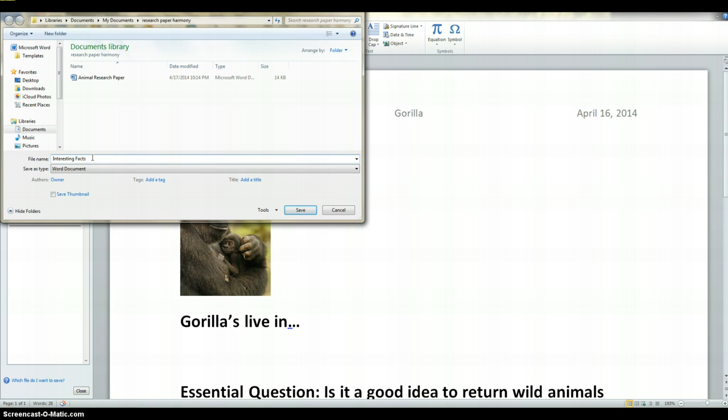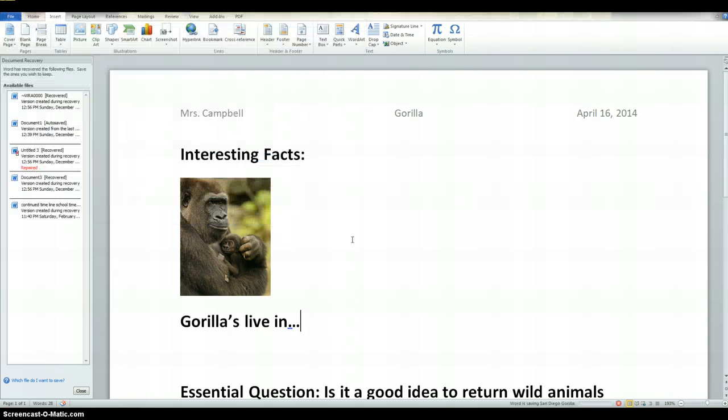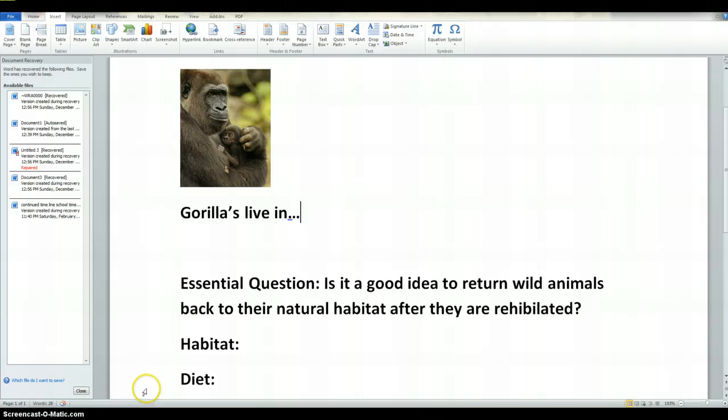I'm going to rename this, and because my report is on the gorilla, I'm going to actually do San Diego Gorilla, because that's what we're focusing on. There we go, San Diego Gorilla. I'll click Save. And if you notice up here, that's where the title information went. And that is it. If there's any more, I'll do another little tutorial for you. Okay, you guys?